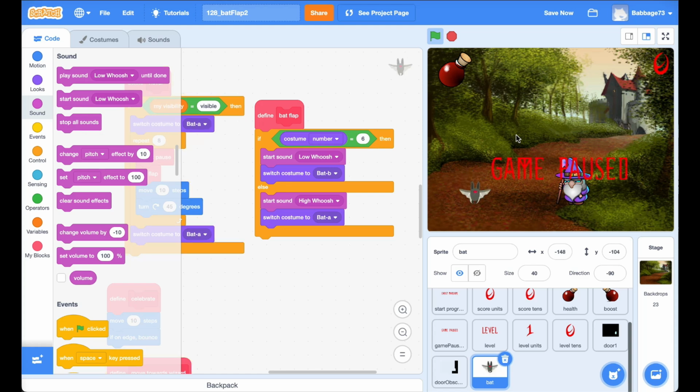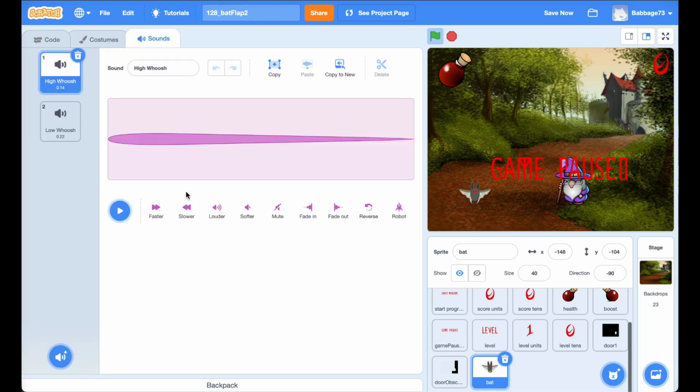Okay, so I'm not too pleased with that. It sounds too much like a sword swishing through the air and not enough like a bat. So the trick to that is to kind of play around with the fast and the soft. So maybe make it a little bit faster. That makes it a little higher. And then a little bit softer. I think that's soft enough. That sounds a little bit better. Okay, and basically you can play around with this until you get a sound that you like.